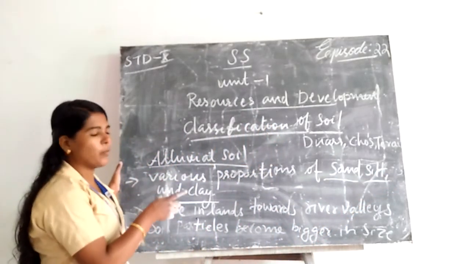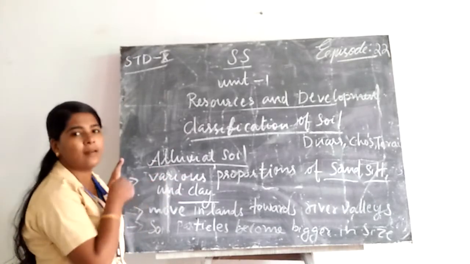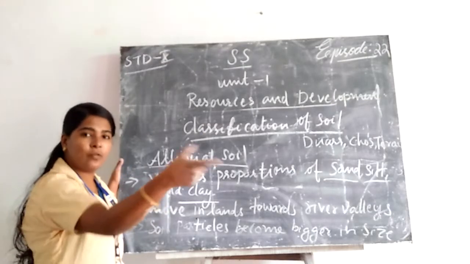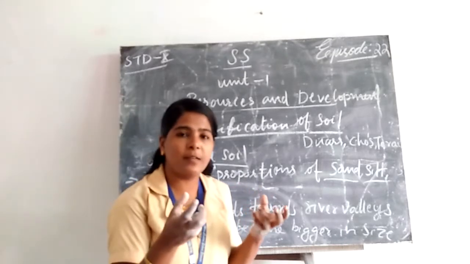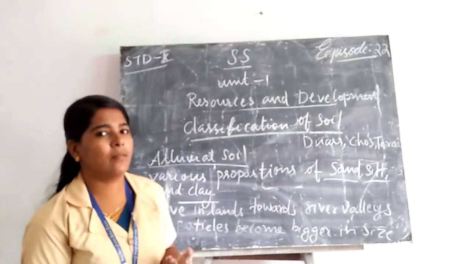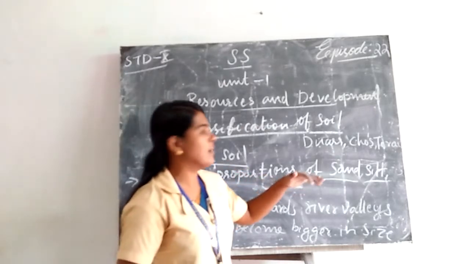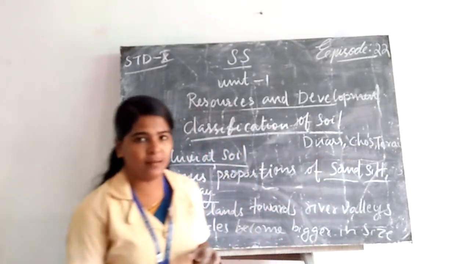The soil has various proportions of sand, silt and clay. As we move from inland to river valleys, the soil particles become bigger in size. These are the types of soils we can see in Duars, Coast and Terai. These are the Piedmont plains in India.